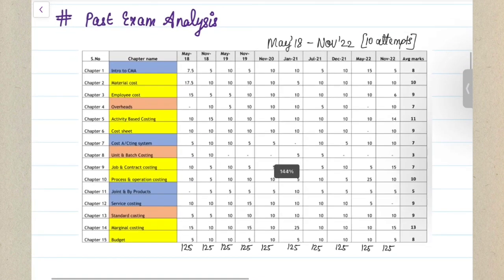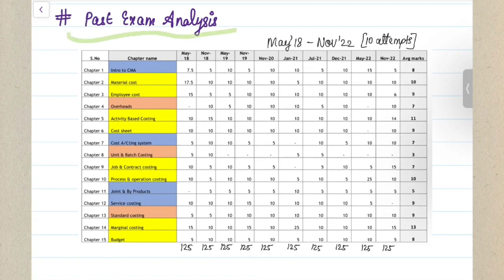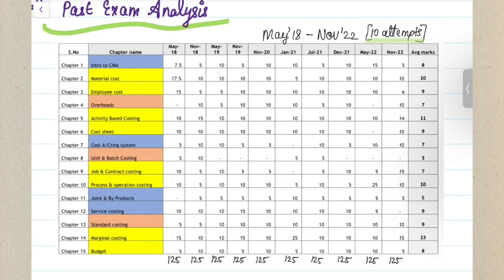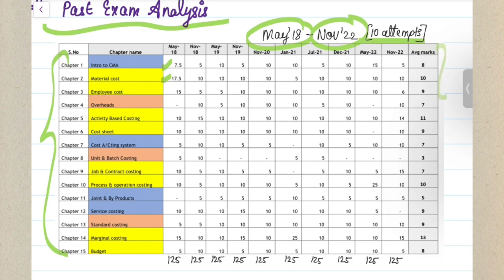Starting with the paper analysis, your past exam analysis. Here I've analyzed around 10 attempts, like I told you, which start from May 2018 and go on until November 2022. In costing, you have around 15 chapters in your ICAI study material, and here I've given you the chapter-wise weightage, that is, how much each chapter has been questioned in each attempt. Along with that, I have given you an average of all the 10 attempts. That means the average marks every chapter has carried in those 10 attempts.